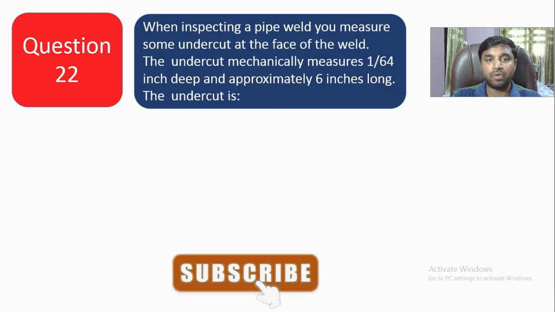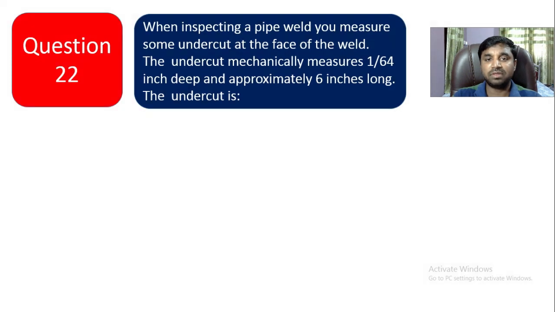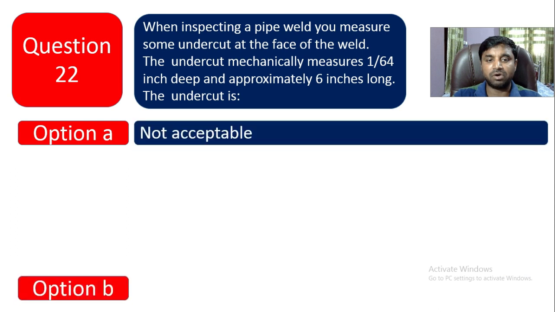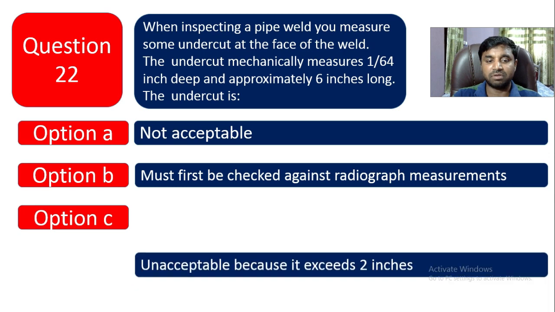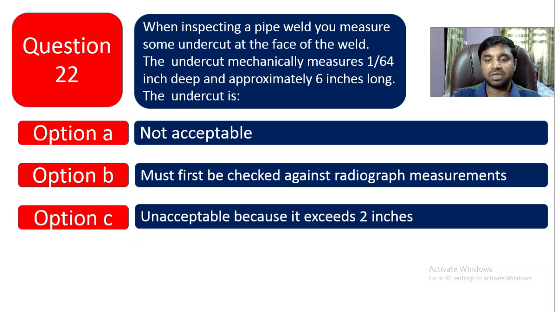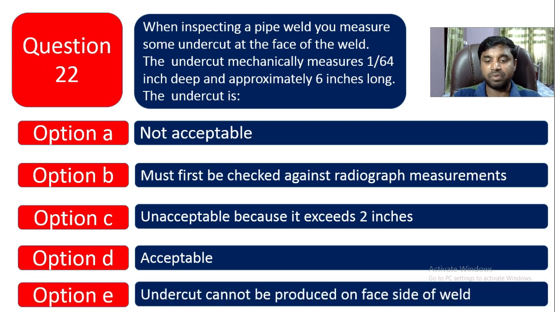Question number 22. When inspecting a pipe weld, you measure some undercut at the face of the weld. You see there is an undercut of the weld face. The undercut mechanically measured is 1 by 64 inch deep and approximately 6 inch long. Is the undercut acceptable or what? Option A, not acceptable. Option B is must first be checked against radiograph measurement. Option C is unacceptable because it exceeds 2 inches. Option D is acceptable. Option E is undercut cannot be produced on face side of the weld. Definitely it is acceptable. You can see 1 by 64 inch deep. It is acceptable as per API 1104.